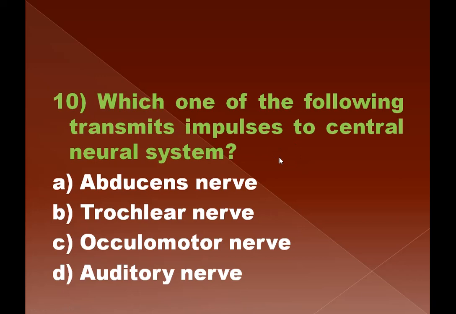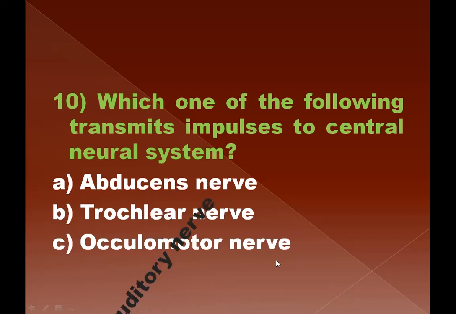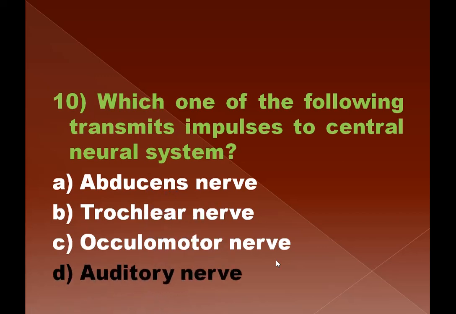That means the impulses are arising from sensory part of the body or sense organs. So therefore here, out of the 4 options given, abducens, trochlear and oculomotor are the motor nerve fibers. So the only sensory is auditory nerve. So that's the right answer. D option is the correct answer here.